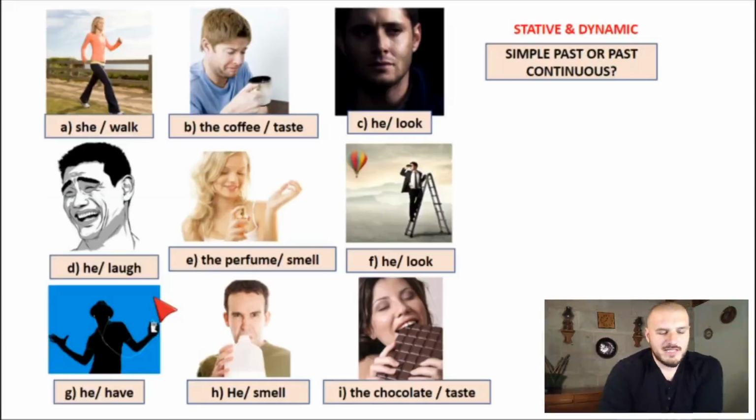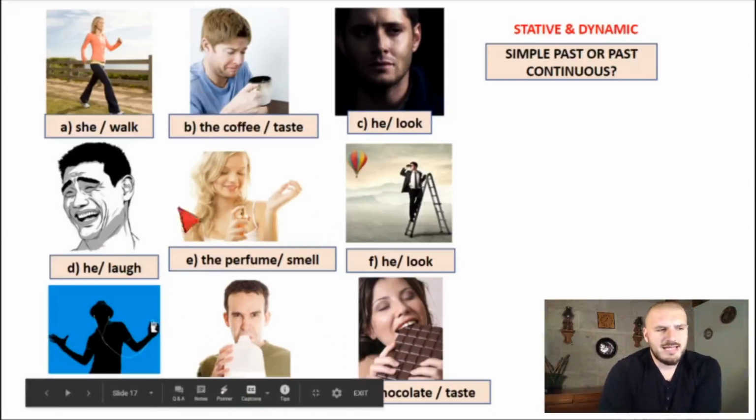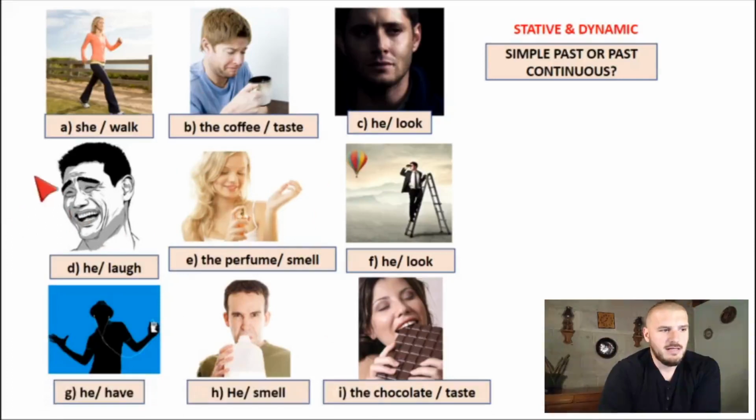To continue with the stative and dynamic theme, I want you to look at these pictures. Would you use dynamic or stative for these? Okay, imagine it's all in the past, right? A would be she was walking. That's dynamic, right? The coffee taste. Now, taste can be el sabor de algo que sabe mal o sabe bien, but taste is also a verb which means like probar in English. So are we talking about the man or the coffee? We're talking about the coffee.